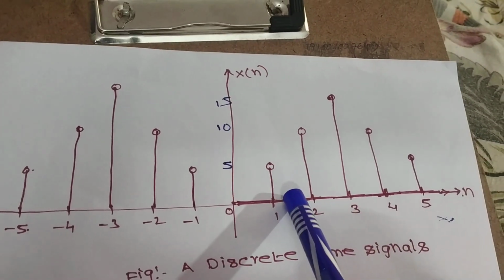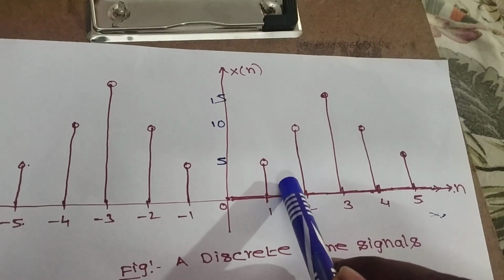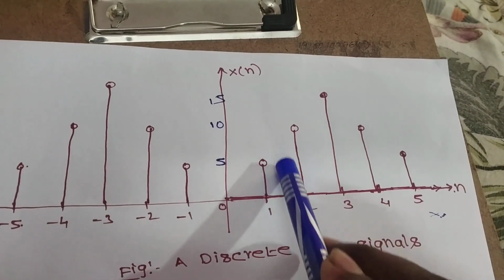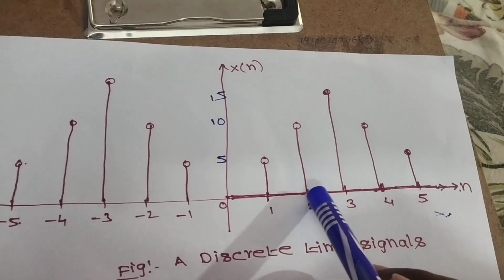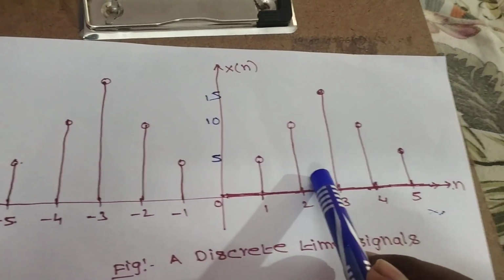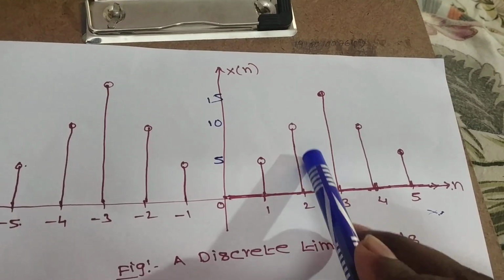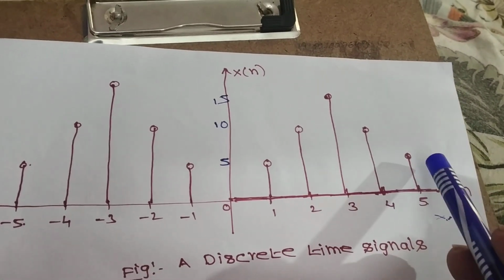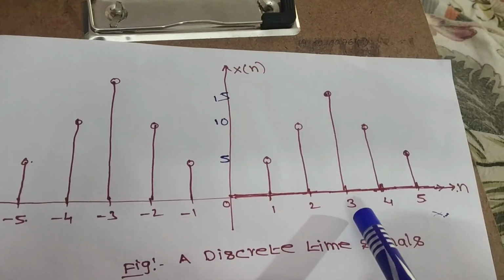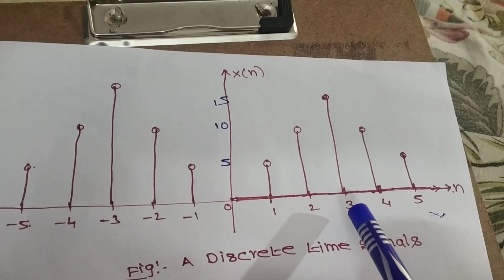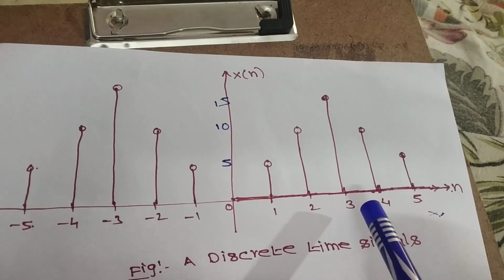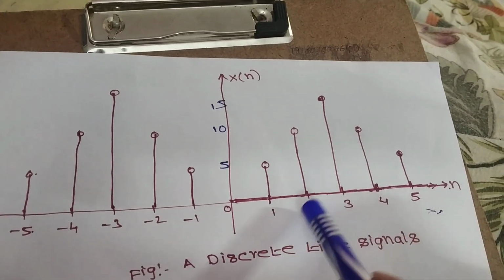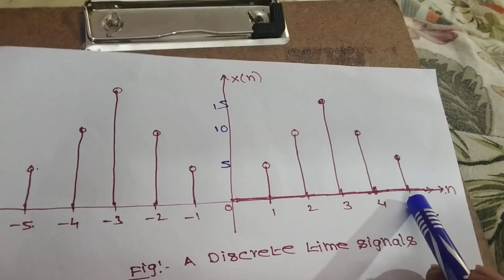At 1.5 we cannot define the signal amplitude. At 2.2 we cannot define the signal. At 4.5 we cannot define the signals. In discrete time signals, the signal is defined at specified intervals only. Specified intervals 1, 2, 3, 4, 5, like that.